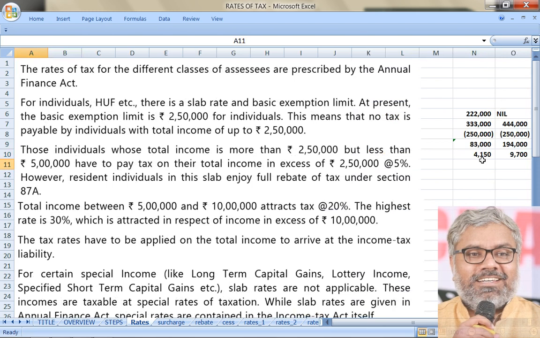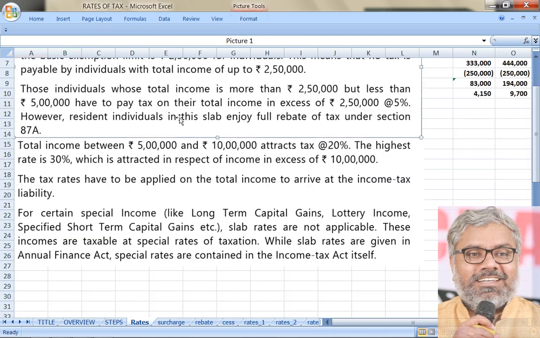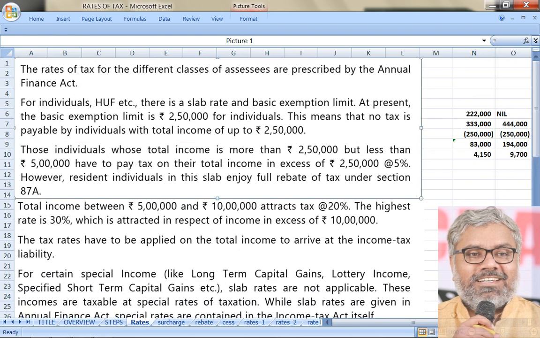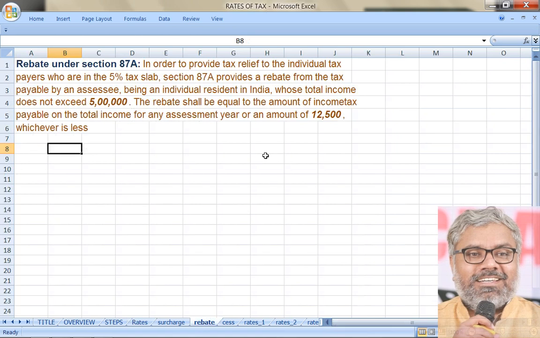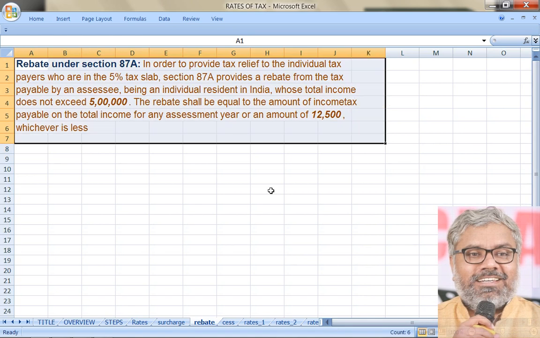However, there is a twist here. For resident individuals in this slab, they will enjoy a full rebate of tax under section 87A. So for resident individuals only, there is something called a rebate that is applicable. This is important in the form of a rebate under section 87A. And naturally, the name indicates it is not a burden, it is actually a benefit to the SSEs. First, let us see what the section says, then we can understand it easily by looking at the numbers.